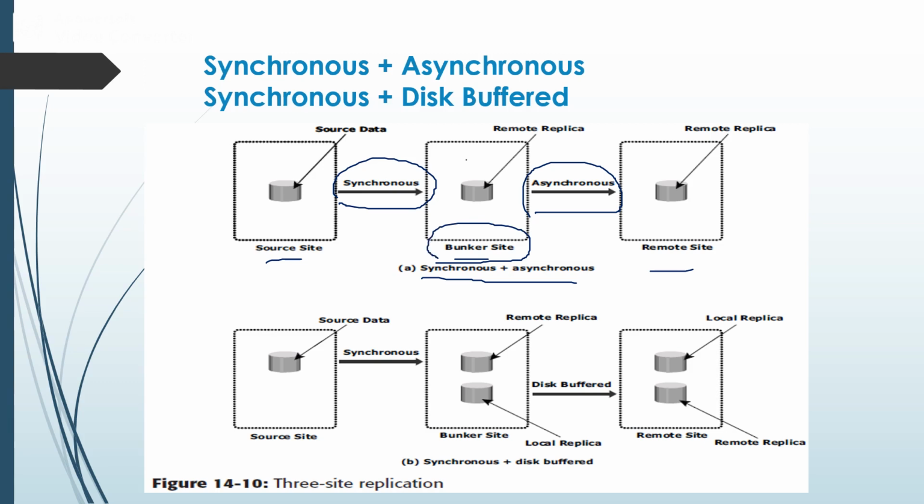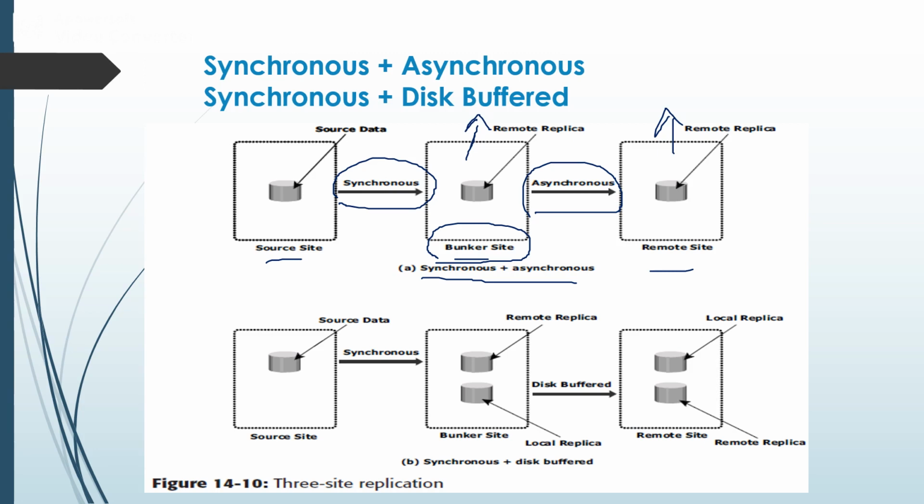So these are the two replicated copies maintained on the remote sites. The synchronous replication occurs between the source and the bunker site. Asynchronous replication occurs between the bunker site and the remote site.